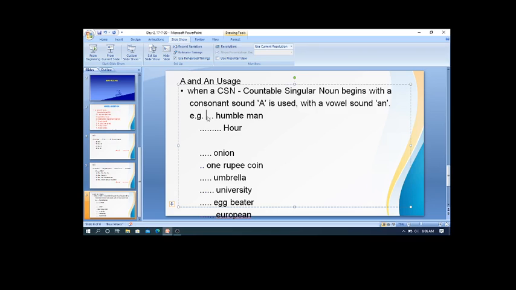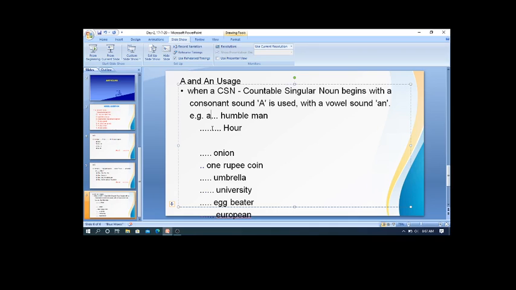Ha is a consonant sound. I am not saying umble man, I am saying humble man. Ha is a consonant. So then what should be used here? Before a consonant sound, a is used. Yes, obviously, you are right. Then this has become a humble man.